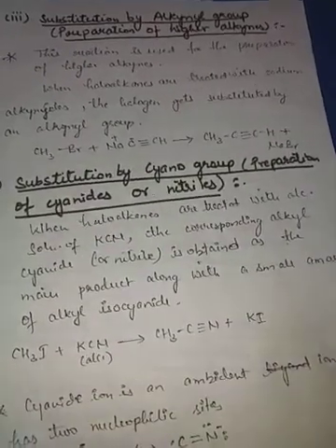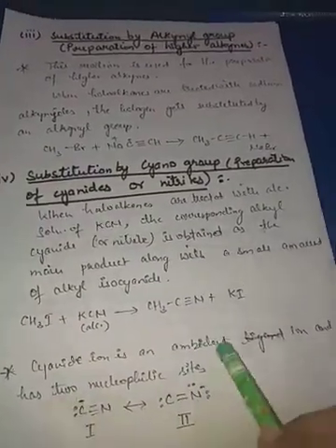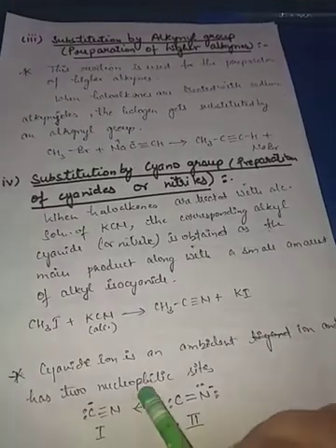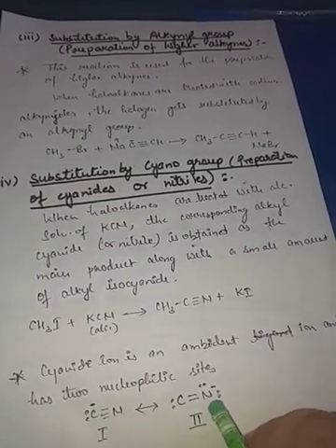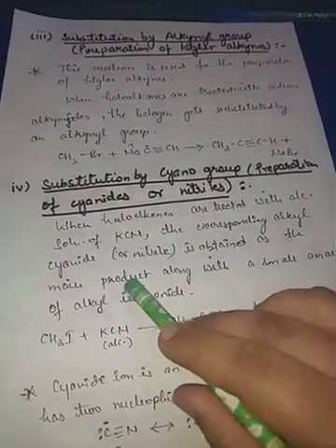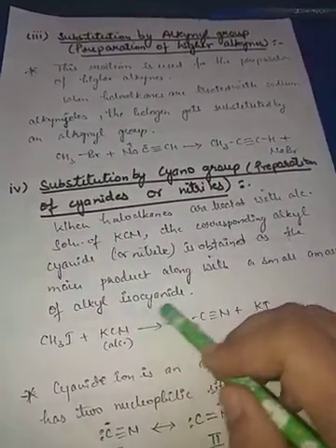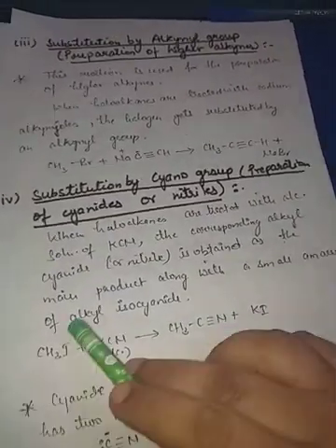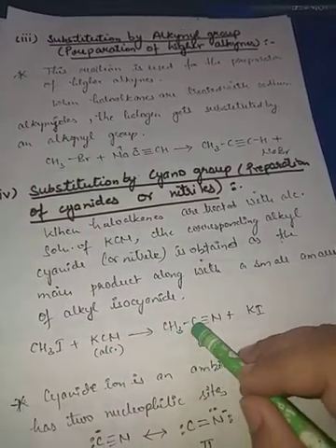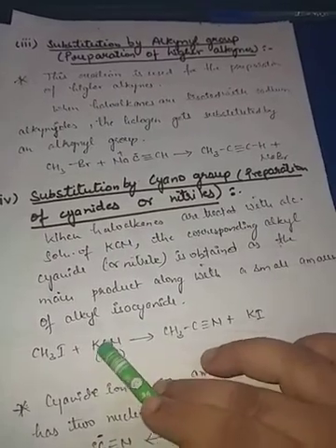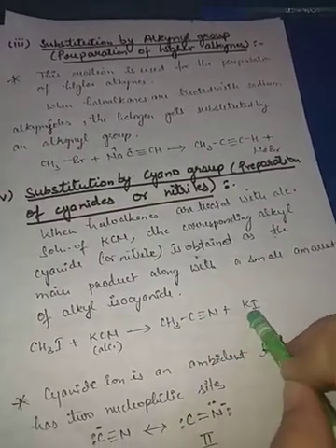Here, when KCN is there, cyanide is an ambident ion, and it has two nucleophilic sites. The first is the carbon and the second one is nitrogen. Main product will be cyanide, and a very small amount of alkyl isocyanide will also be formed. Iso means NC. Here see, CH3I is reacting with alcoholic KCN. We are getting CH3C≡N. It means carbon has attached itself, and KI is removed from here.